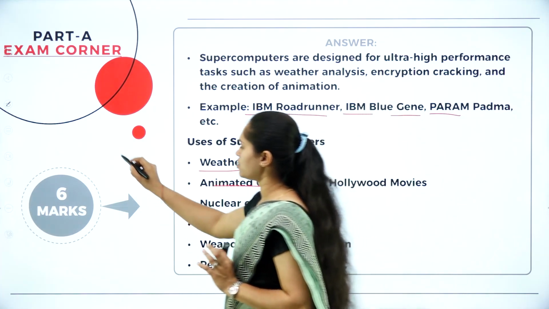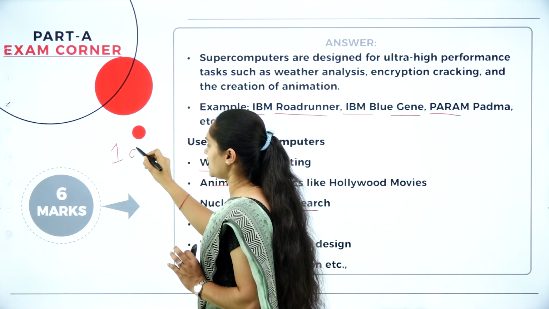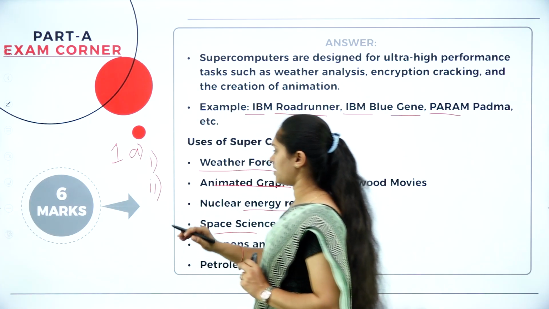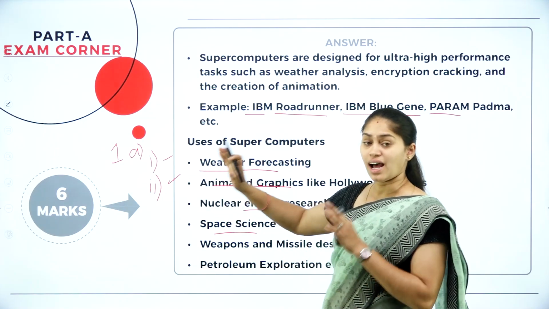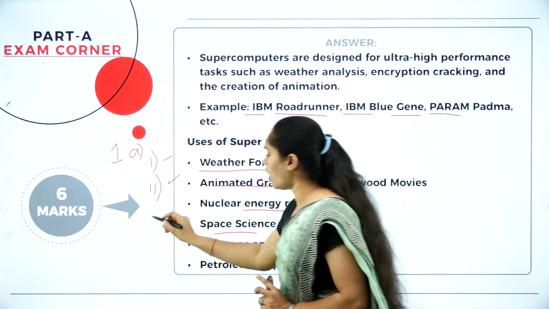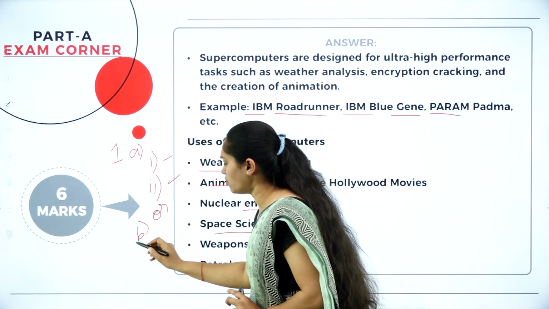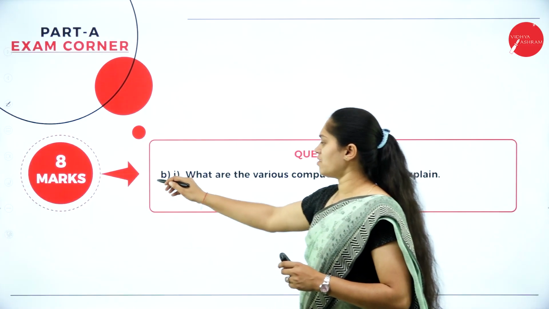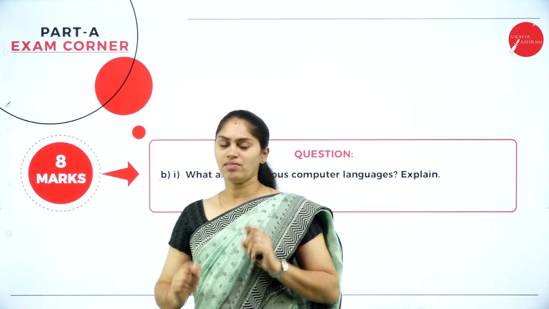This is one part. So here we have question number 1. In that we have A and 2 sub questions. So we are done with this one. Either you can answer this, or else I have question number 1 with option B. Let me check there. In that we have question number B.